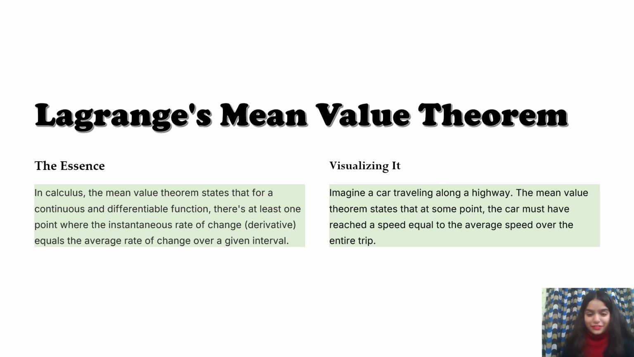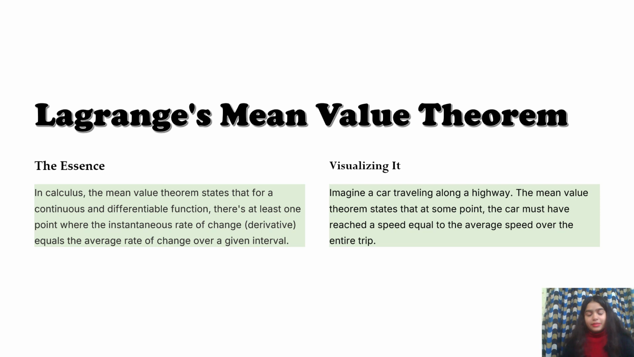So here I have a good example for you so that you will be able to imagine it. Now you have to imagine a car. A car is traveling on a highway. The mean value theorem states that at some point the car must have reached a speed equal to the average speed over the entire trip.